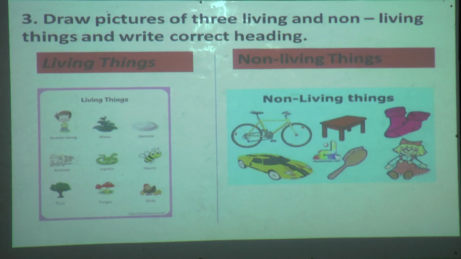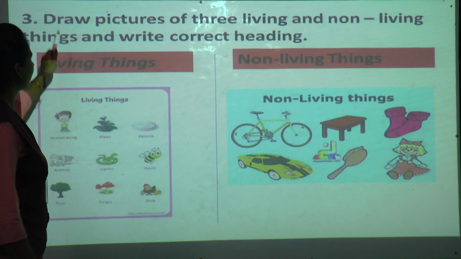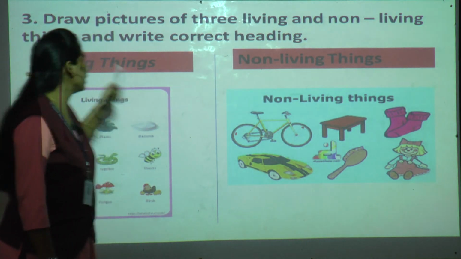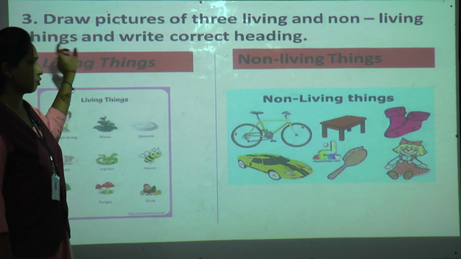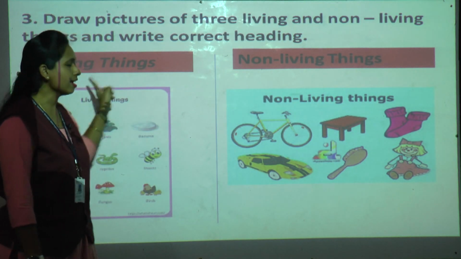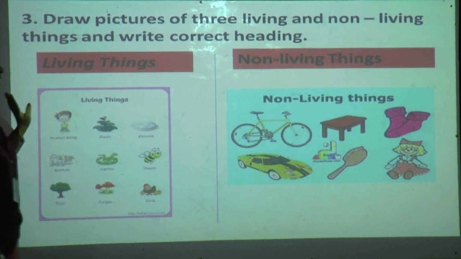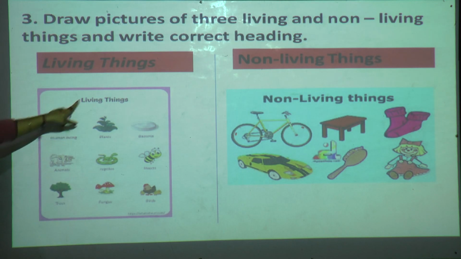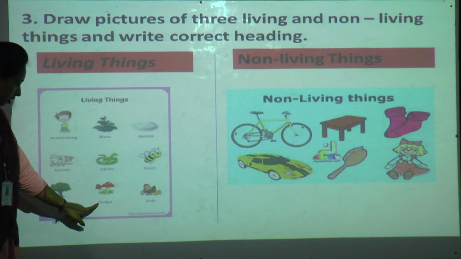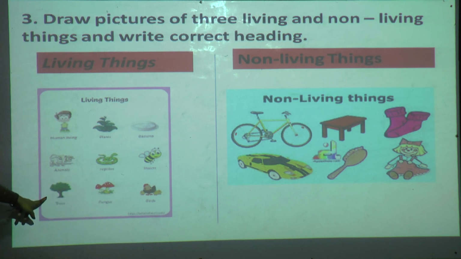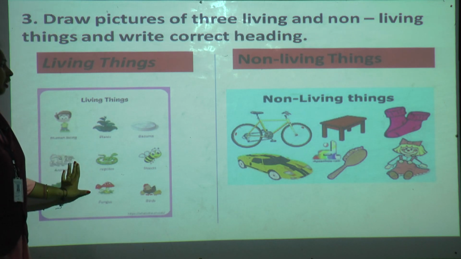Now we'll move to the third. This is also about drawing only. Draw pictures of 3 living and 3 non-living things and write the correct heading. Very important. Write this question and give the correct heading, living and non-living, and draw any pictures. See, for living things, what can you draw? Human, one boy or girl, pig, plant, snake, bird, mushroom, fungus, tree, honeybee. In this way, elephant, whatever you like, you can draw in living things.